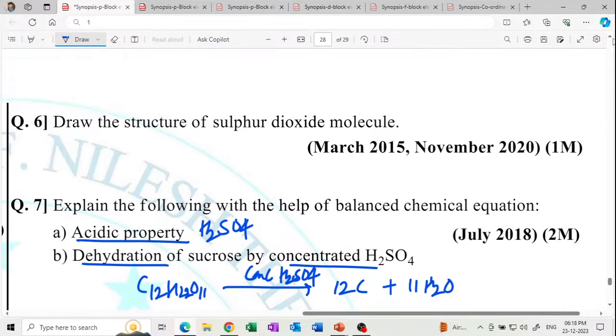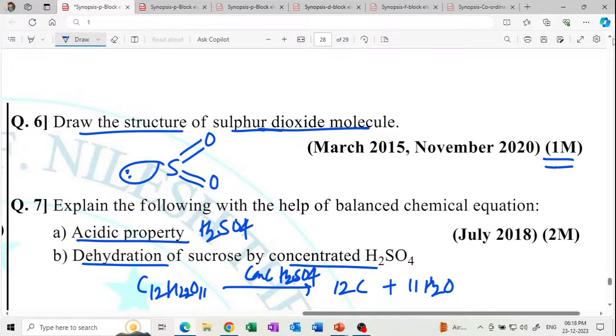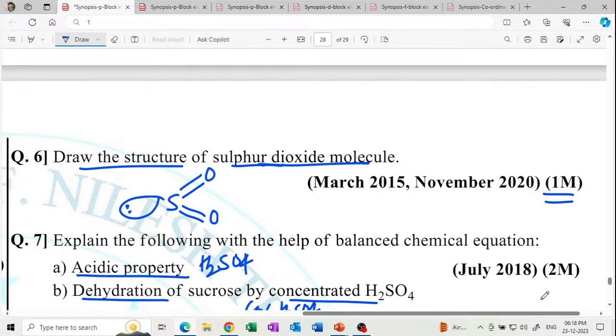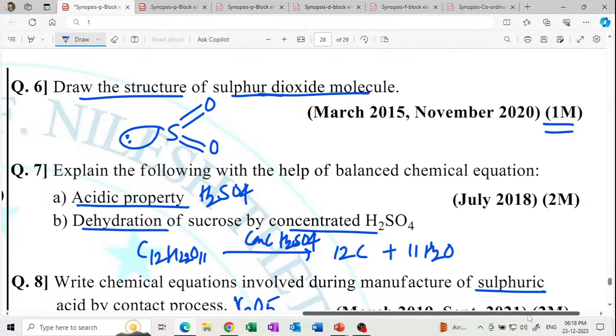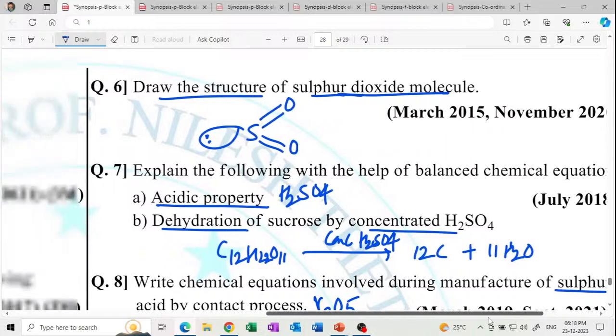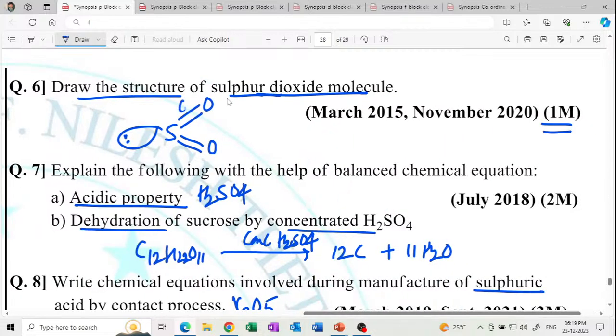Okay, next question is draw the structure of the sulfur dioxide molecule. Sulfur with a double bond to O, again a double bond to O, and there is a lone pair. This is called the sulfur dioxide molecule. Draw the structure in this way. 1 mark question. Very important. It contains one lone pair, sigma bonds and pi bonds. So this is a sigma bond, this is a pi bond.